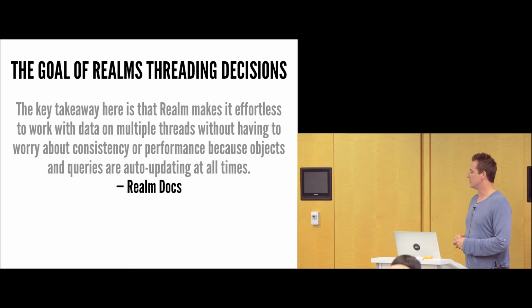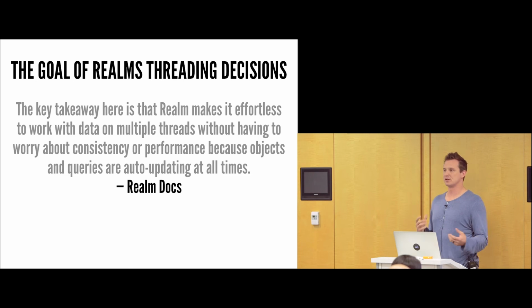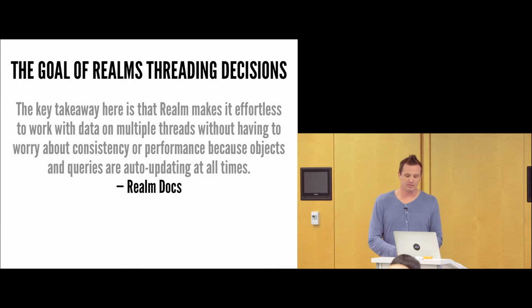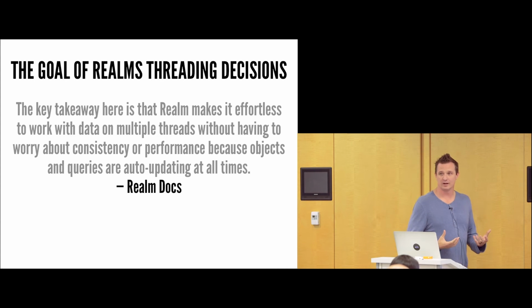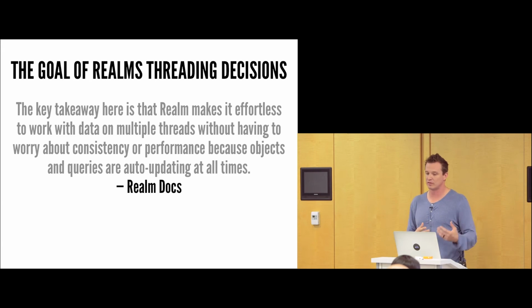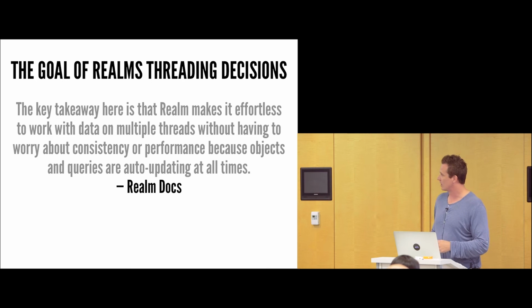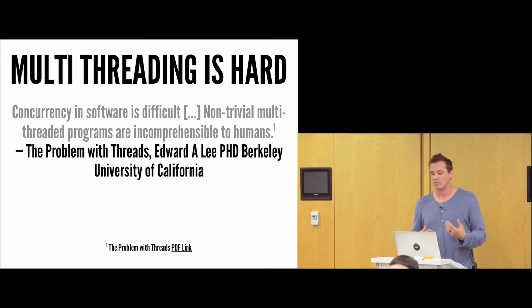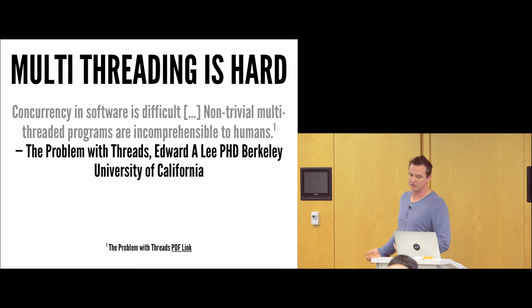The real key takeaway is that it makes it easy to work on multiple threads and makes sure your data is safe. If anyone has ever worked with true multi-threading, and you start thinking about how fast time advances, or when the time is going to advance across multiple different threads, it's just a ton to keep inside of your head, and most likely it's going to be very bug and error ridden. If you try to keep those three, four, or five different things in your head, it's going to be very difficult.